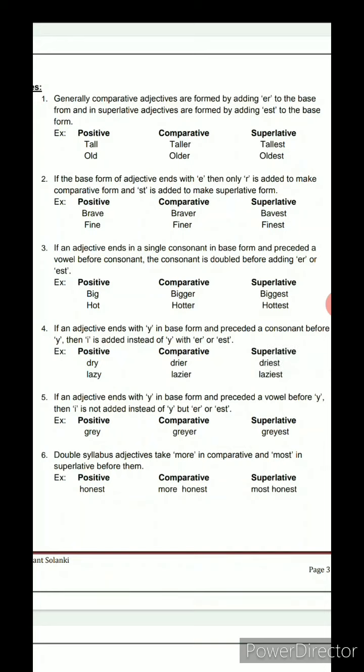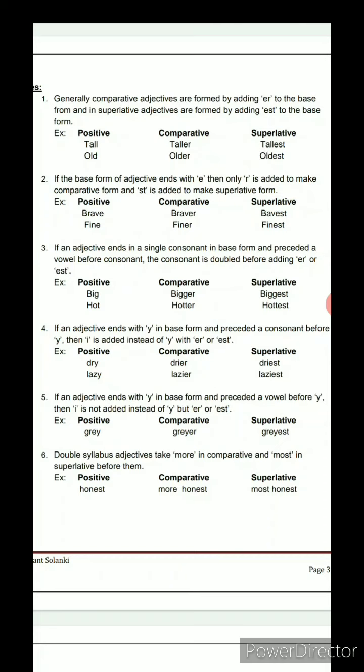Like beautiful. In beautiful we make a small pause between beauty and full. When we say beautiful, there is a small pause between beauty and full. And honest: in honest there is a small pause between o and nest. So these are called double syllabic words. And in double syllabic words we use more in the comparative degree and most in the superlative degree.